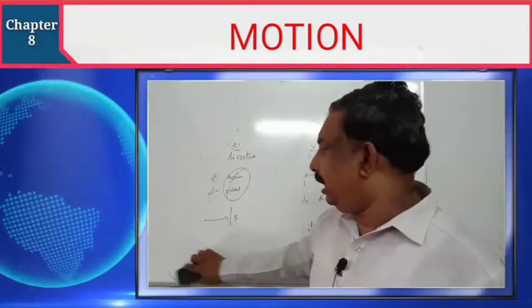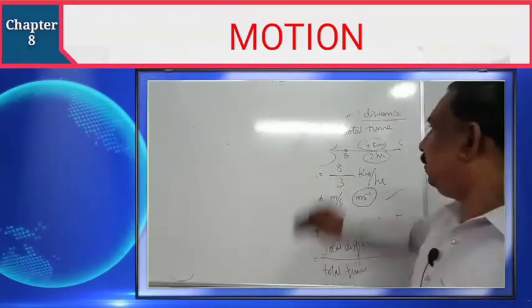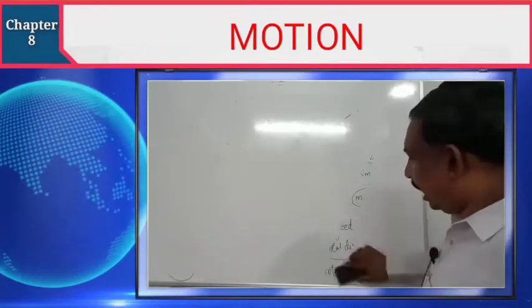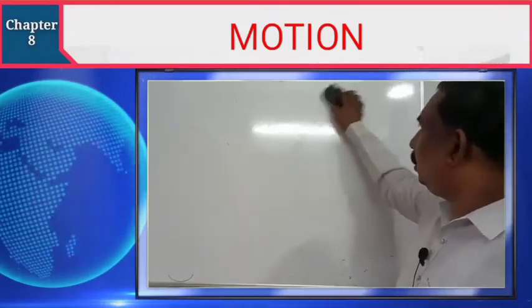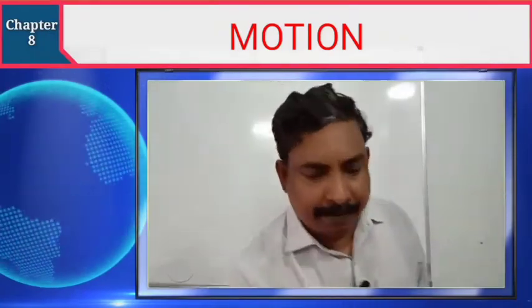Before going into that topic, once again recollect all the words we have learned in this chapter. Reference: starting point. We must consider the starting point while calculating the problems in this chapter. Second, distance, the actual path traveled by the object.